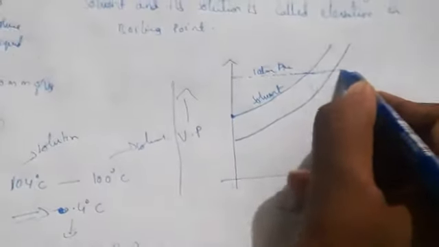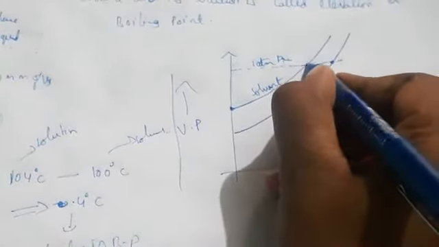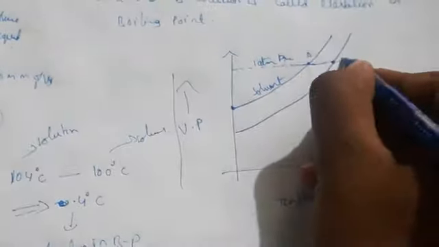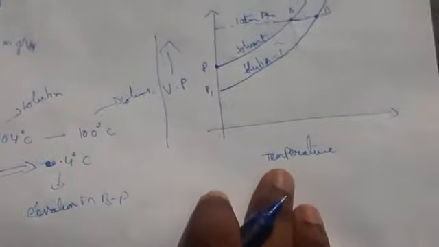Okay, so here let us take A, let us take B. So this is the solution, solution 1 I have taken.